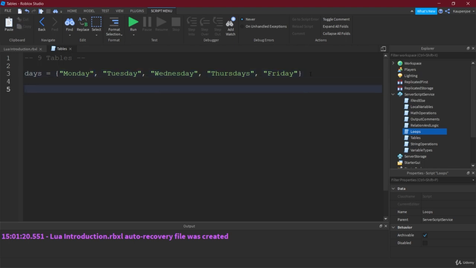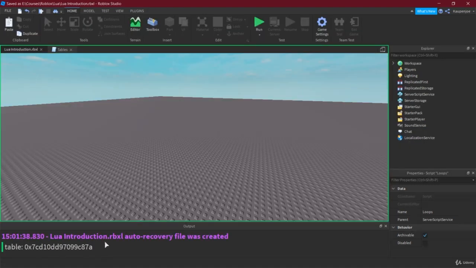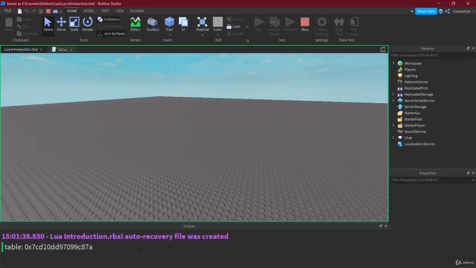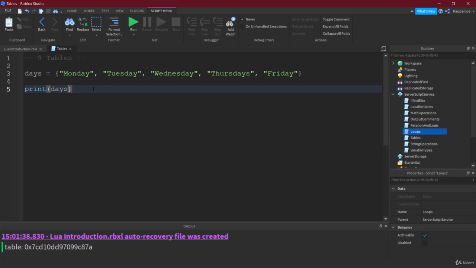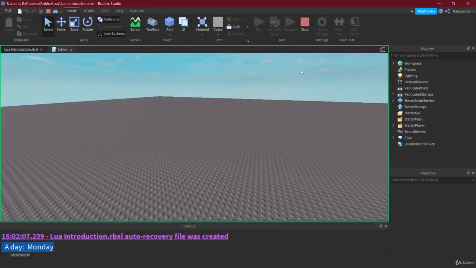And what we're going to do is, let's just see what happens if we print this, right? So print days, and let's see what comes out of this. Well, a whole bunch of jumbled mess, because we actually have to specify what we want. So let's put in a day, just for the sake of argument here, and then days. Now, how do we access each of these members? Well, we take these brackets here, and inside of them we put the index of whatever we want. So if we put in a 1, it's going to print out Monday. And as you can see, a day, Monday.